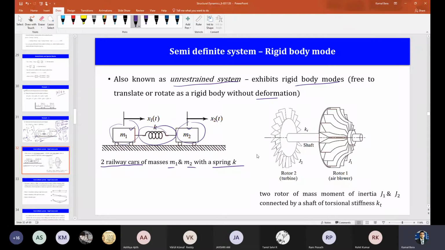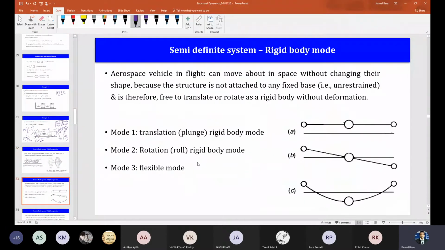unrestrained system. Then the rotor is an example also. Another example is the aircraft body, the aerospace vehicle in flight. This is a highly idealized lumped model. This is the body of the aeroplane, and this is the wing with a lumped mass that is modeled. So it can represent